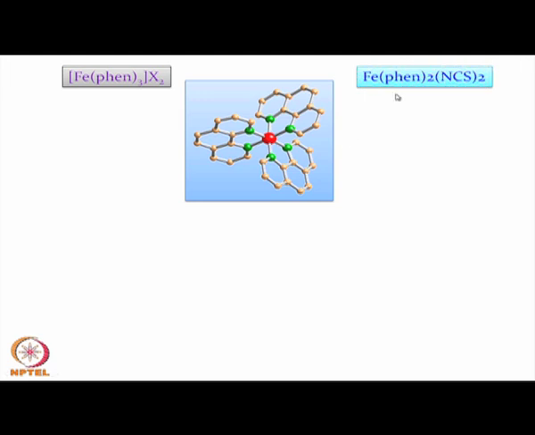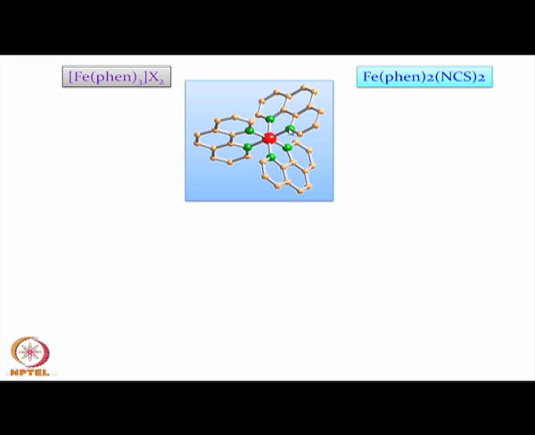Similarly, one other compound we can have is one where one of the ligands is replaced by 2 thiocyanate groups, because these thiocyanate groups can give rise to a different crystal field parameter at the iron site, and the change can be comparable to that of the phenanthroline substitution. That means we are substituting 1 phenanthroline by 2 thiocyanate groups, and these ortho-phenanthroline groups are organic nitrogen bearing groups.